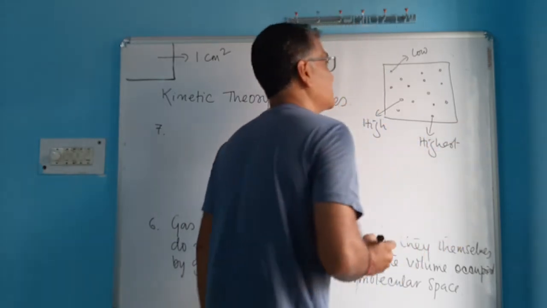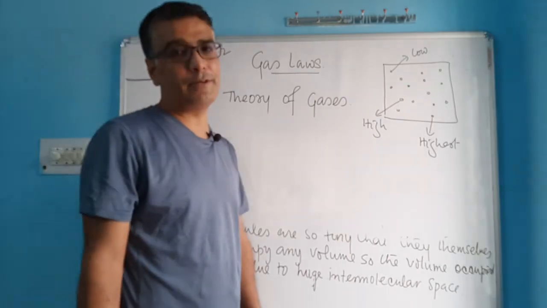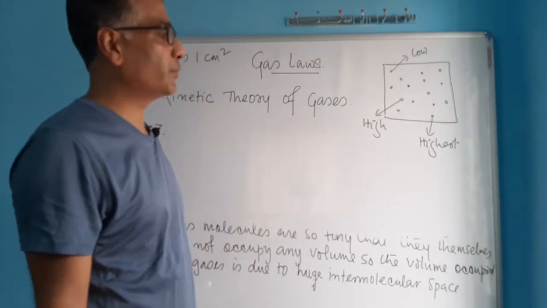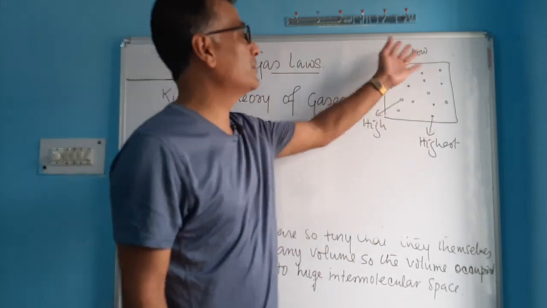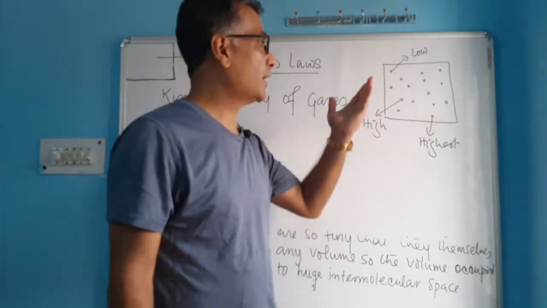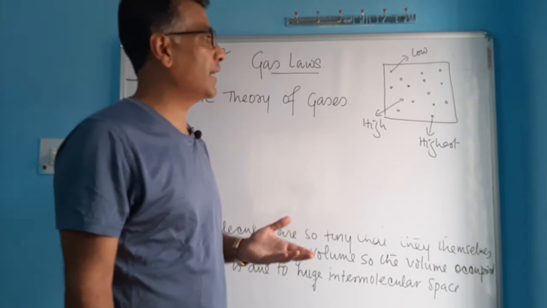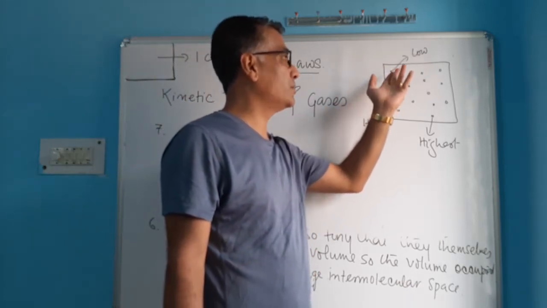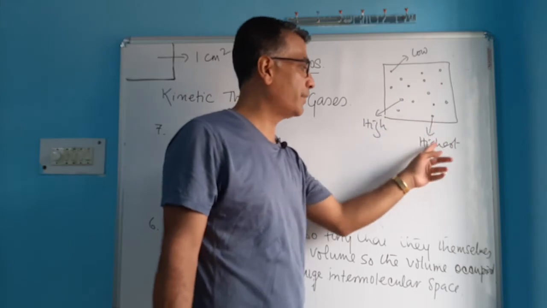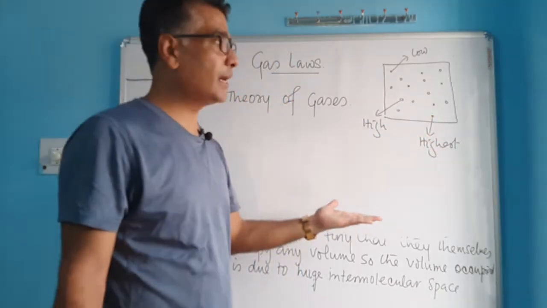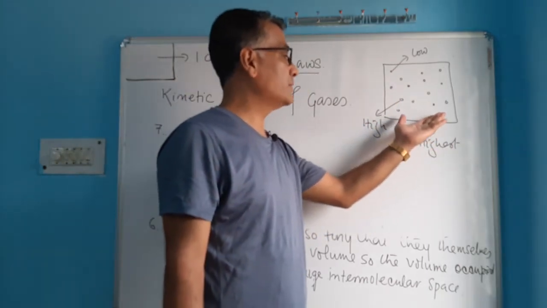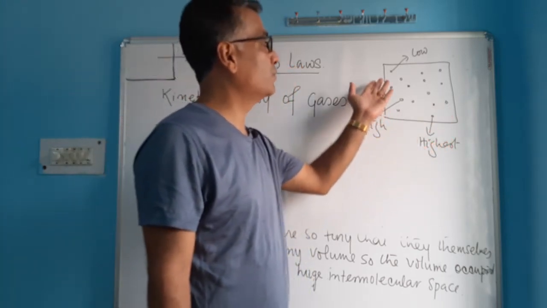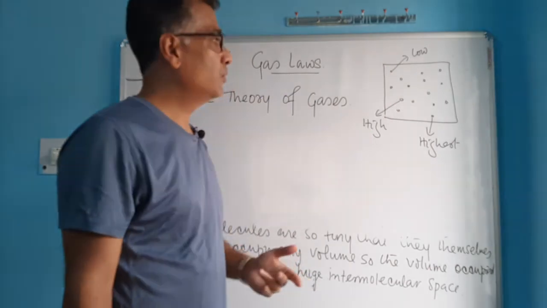So that way gas molecules, because they are moving with different speed, will have different kinetic energy. Their kinetic energy won't be the same. So when gas molecules have different kinetic energy, how do we express the kinetic energy of gas molecules? If you say gas molecules have low kinetic energy, then it is wrong, because some gas molecules which are moving fast have higher kinetic energy. And if you say gas molecules have high kinetic energy, that is also wrong, because some molecules which are moving slow have low kinetic energy.